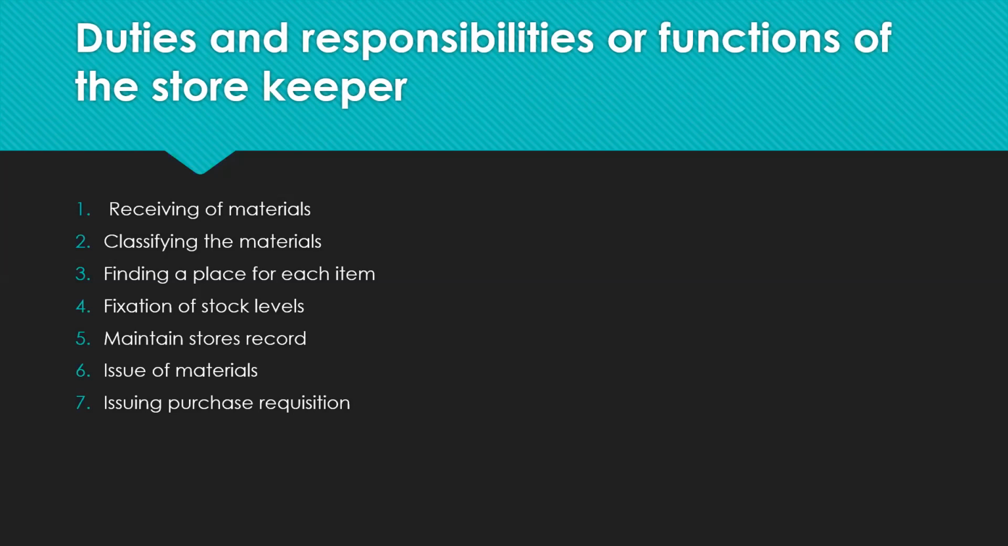Then issue of materials. The storekeeper has to issue materials on receipt of a properly signed material requisition note. The storekeeper has the responsibility to issue material to different production departments as and when they are required. After receiving and verifying the material requisition note, the storekeeper issues the required quantity of material to each production department when they need it.